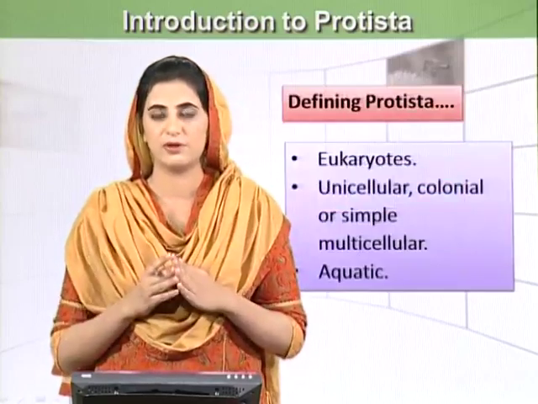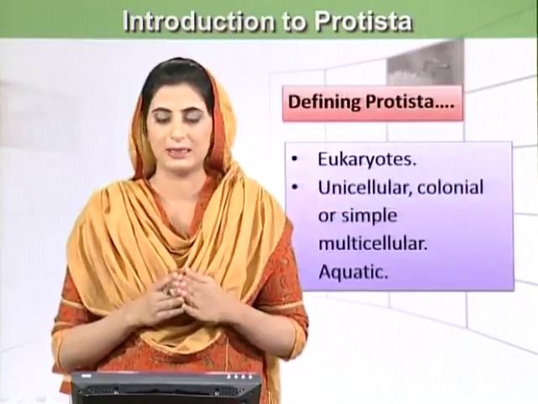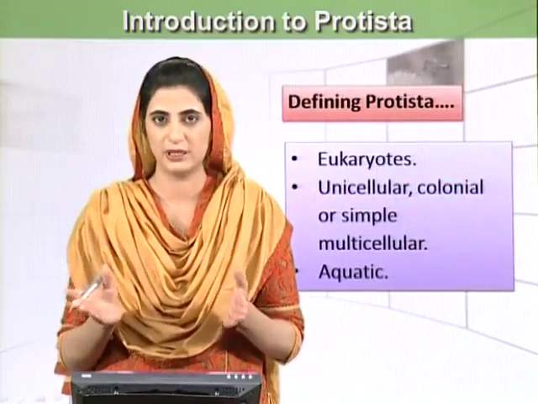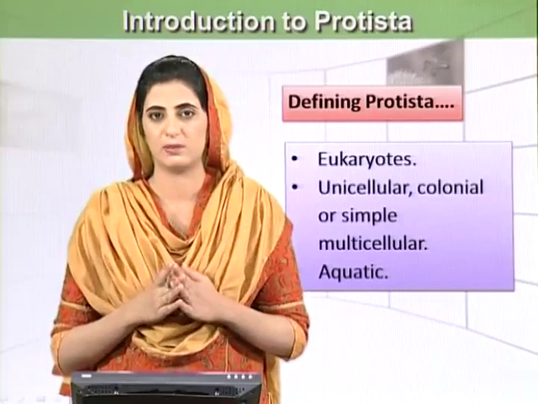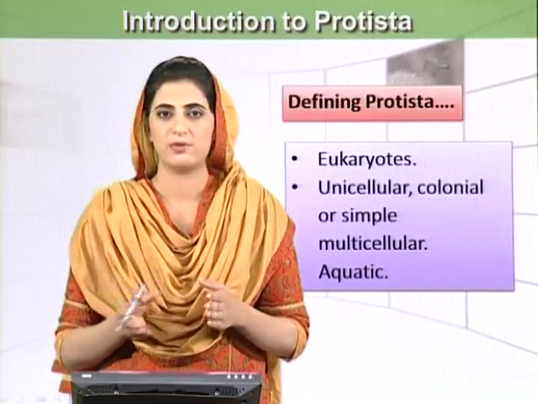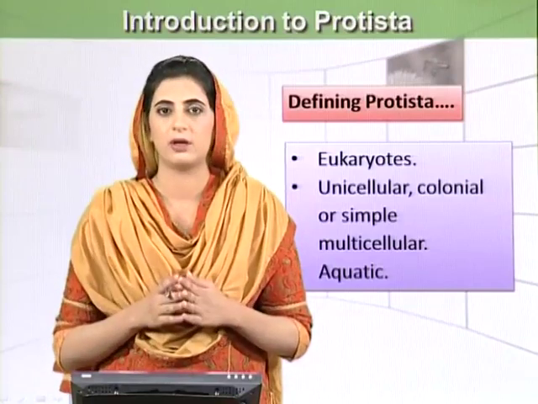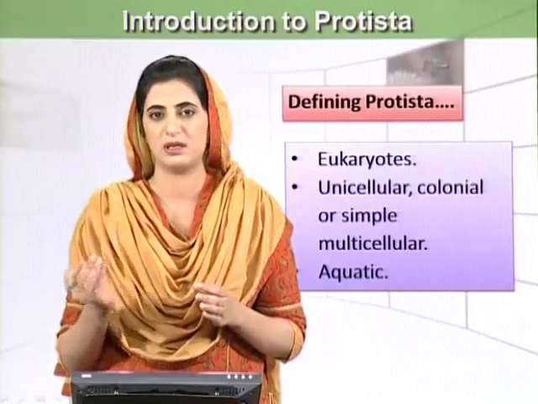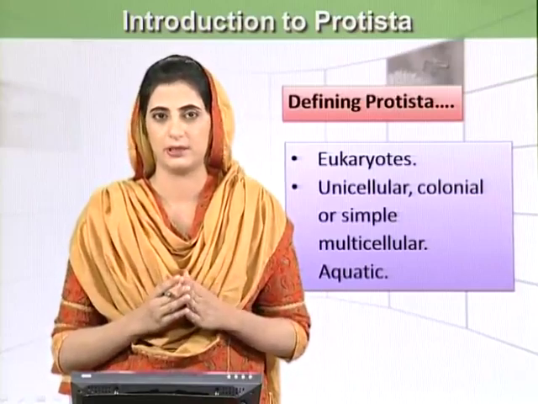Protists have a few unifying features. They are eukaryotes and they are mostly unicellular, but they may be colonial or multicellular forms. And they are aquatic, which may be freshwater or marine, or they may be living in terrestrial soil, but even then they may need wet soil actually.